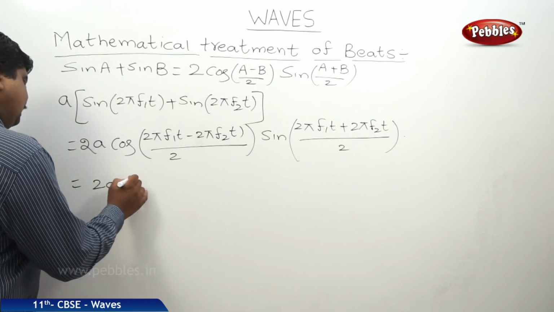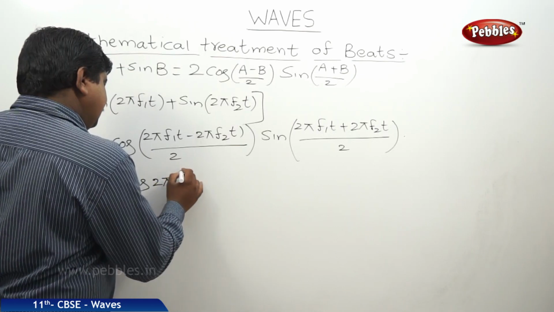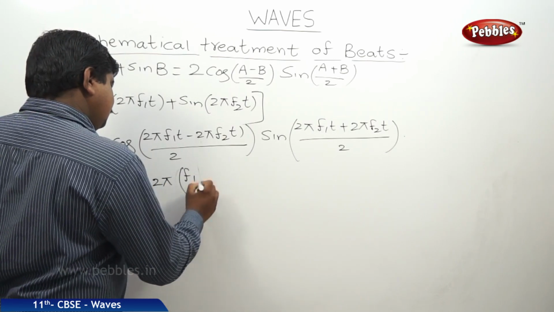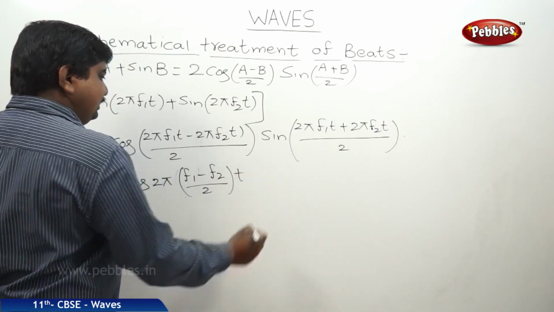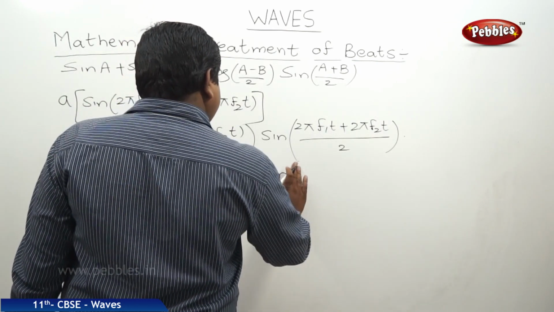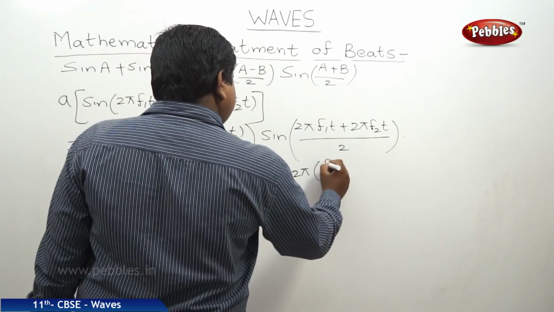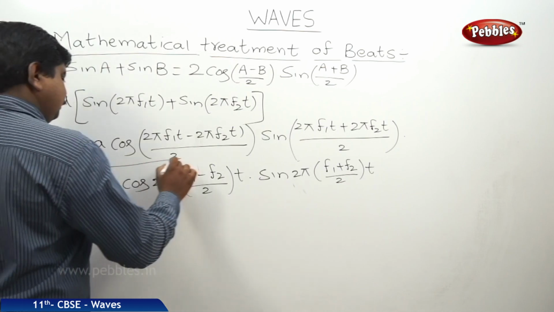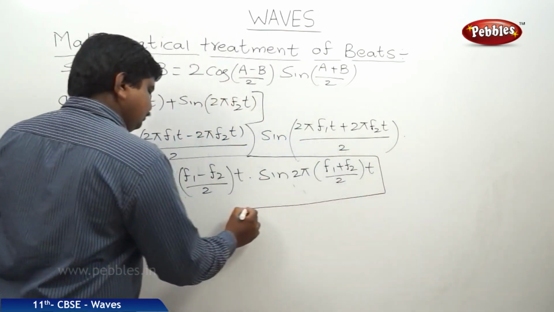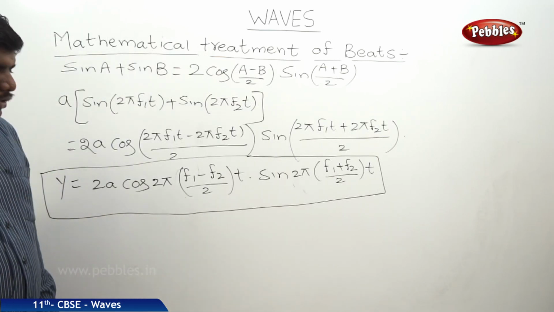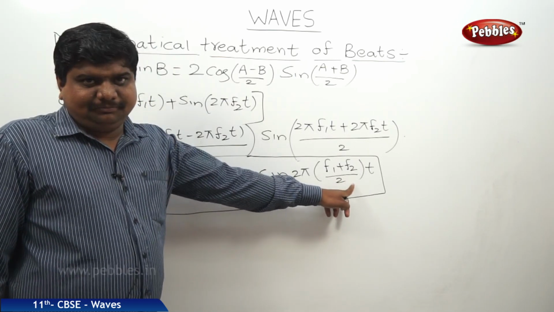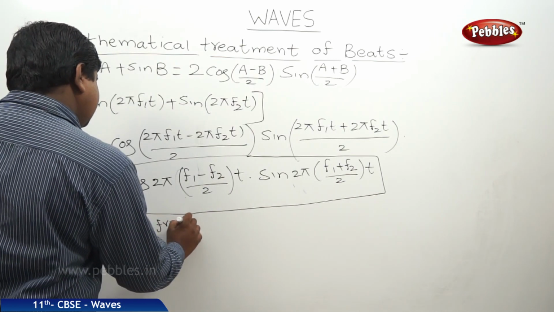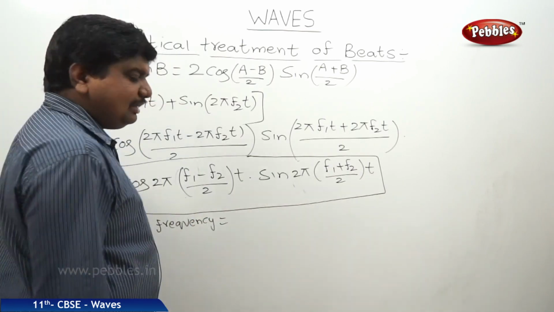Therefore, 2A cos 2 pi into (f1 minus f2) by 2 into t, into sine 2 pi into (f1 plus f2) by 2 into t, is equal to Y. So the resultant frequency is the average of the individual frequencies.